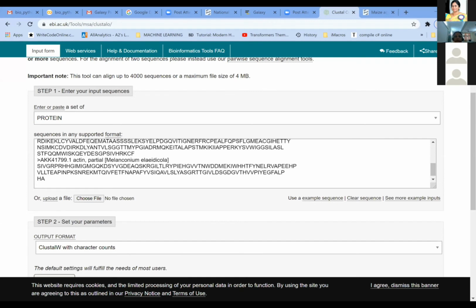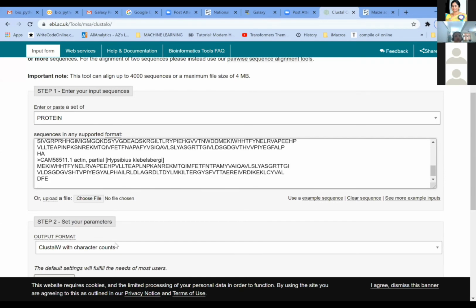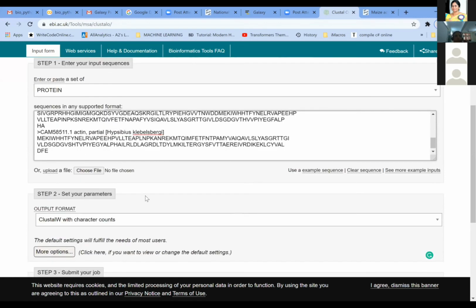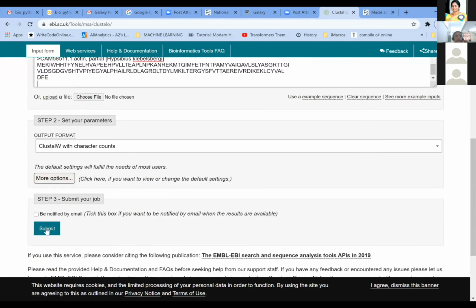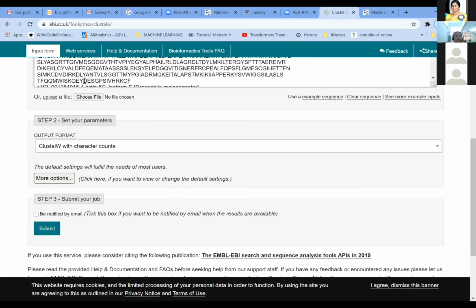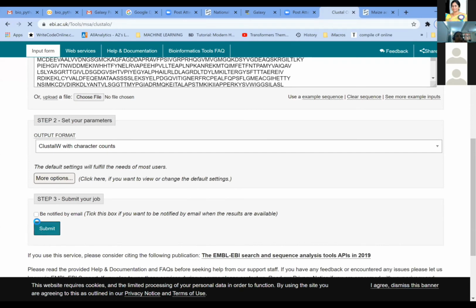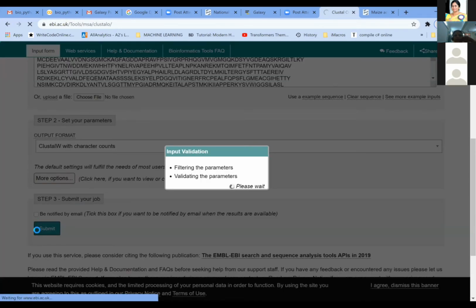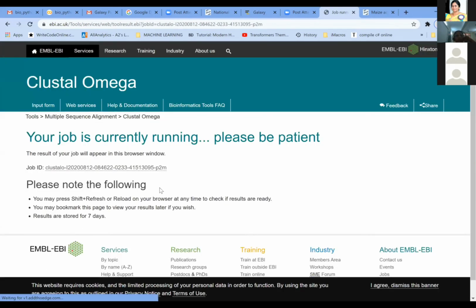You may have a question: why so many sequences are required, why can't we just do it with 2 sequences? You will see the output of this, then you will understand why you need more than 2 sequences. So you can paste your sequences in the FASTA format and click on the submit button. Okay, so your job is currently running.